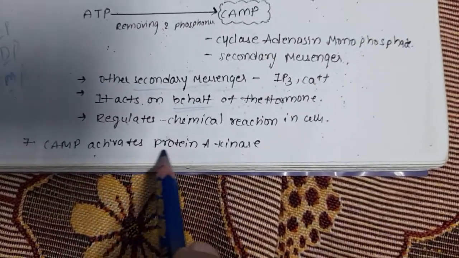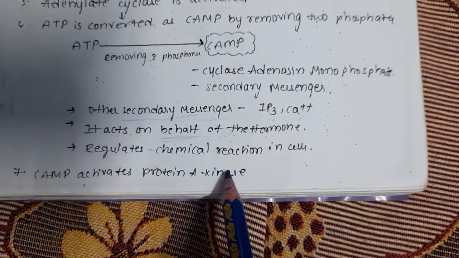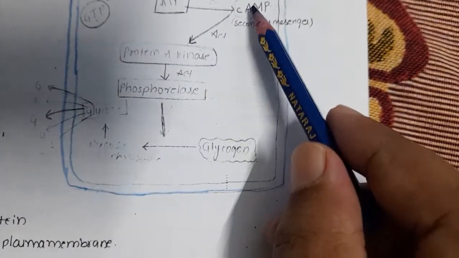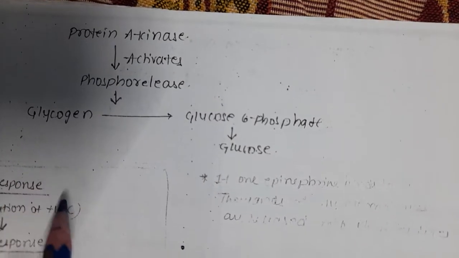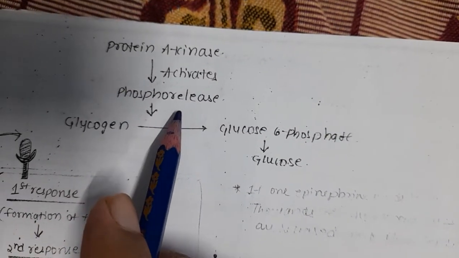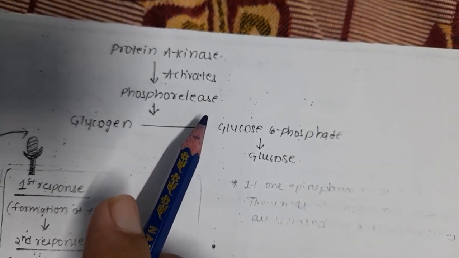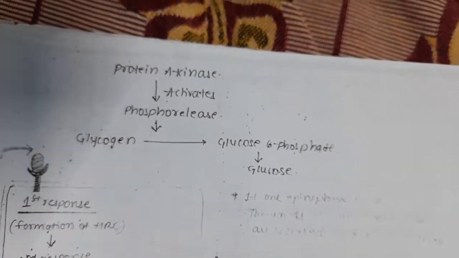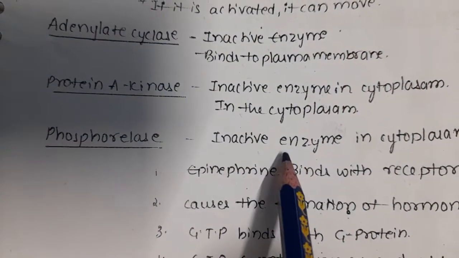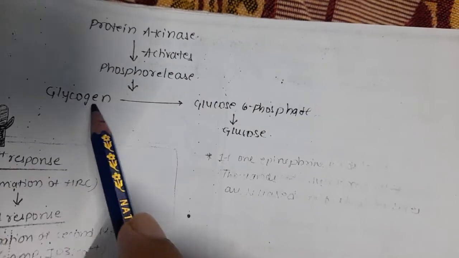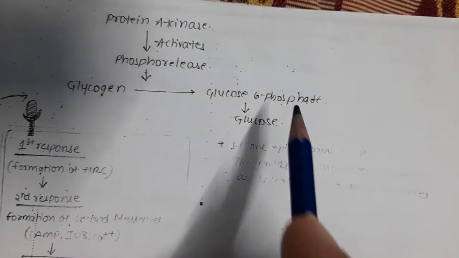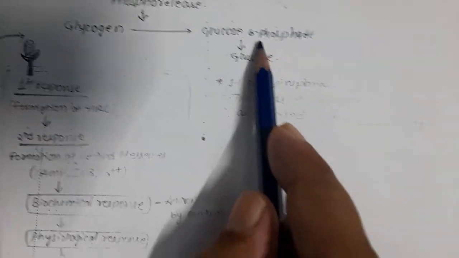Now cAMP activates protein A kinase, which we learned here. Then protein A kinase activates phosphorylase. This phosphorylase enzyme is actually first inactive; phosphorylase is an inactive enzyme in the cytoplasm. Now it is activated by protein A kinase. Now it converts glycogen into glucose 6-phosphate, and then glucose 6-phosphate is converted to glucose.